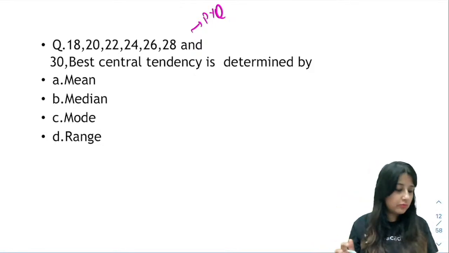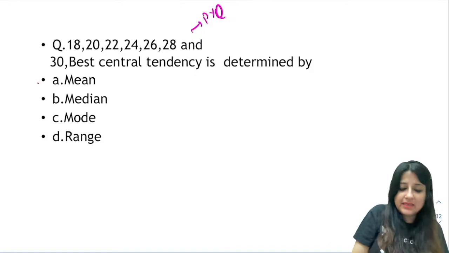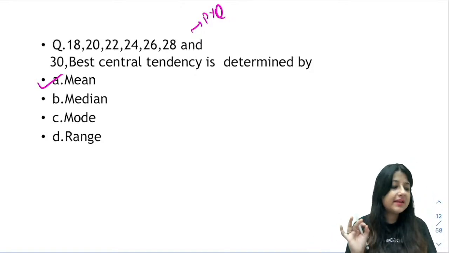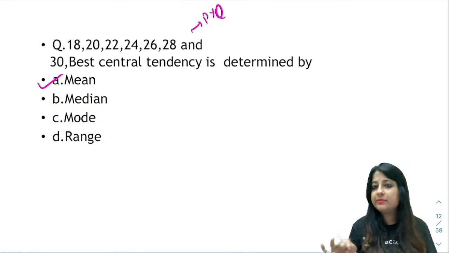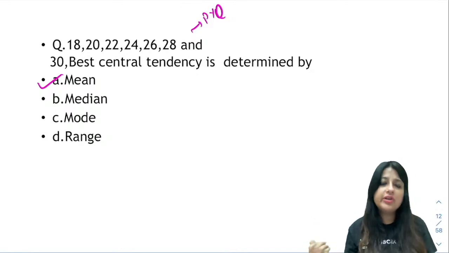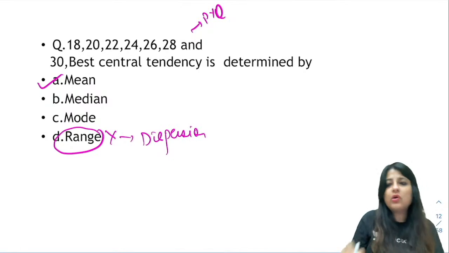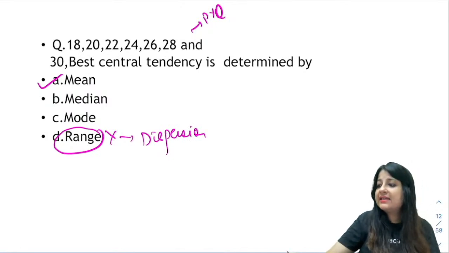All right, most of you I can say are saying mean. Why are you saying mean over here? What is the reason behind saying the answer is mean? Why not median? Why not mode? Of course, range cannot be the answer because it is a measure of dispersion. We all know what the measures of central tendency are, guys?